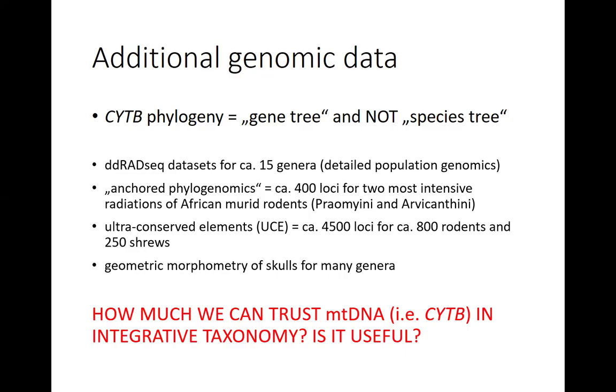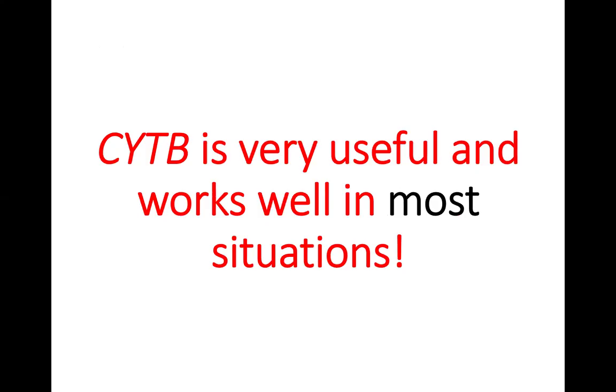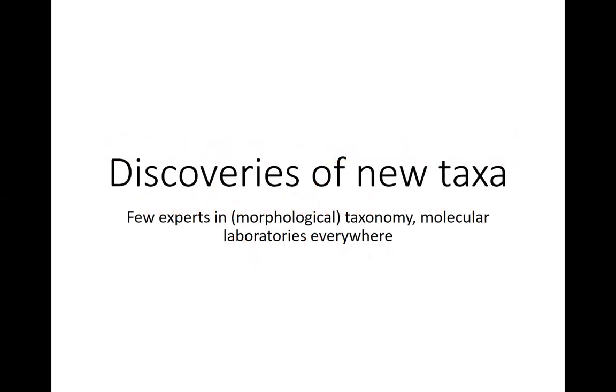And so, of course, the first question is how reliable is this large cytochrome B data set, now about 25,000 cytochrome B sequences on African rodents. I will not go into detail, but when we compared all these data with cytochrome B data, it works quite well. So we can sleep well. Cytochrome B provides really reliable information in most situations. Of course, there are some problematic groups like gerbils, as we discussed yesterday. So for gerbils, the standard cytochrome B barcoding doesn't work. And there are also some places like Ethiopian highlands where there could be a problem with cytochrome B.